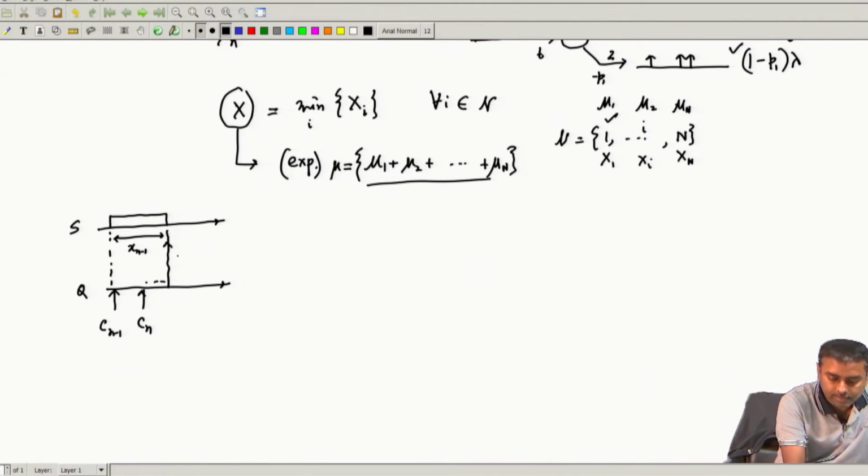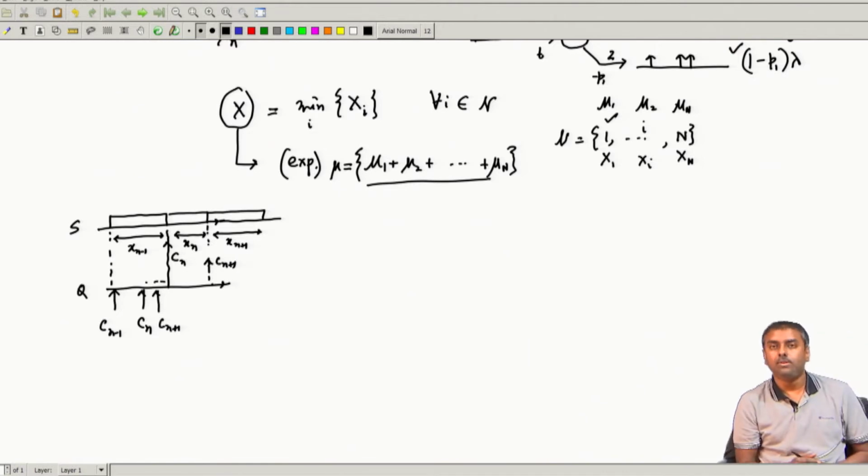So, this is Cn, and he starts getting service. In between another arrival has happened, then he waits for this amount of time, and then at this point he goes to service. This is xn plus 1, this is Cn plus 1. Okay. So, this is how the timeline progresses, as we have already demonstrated.